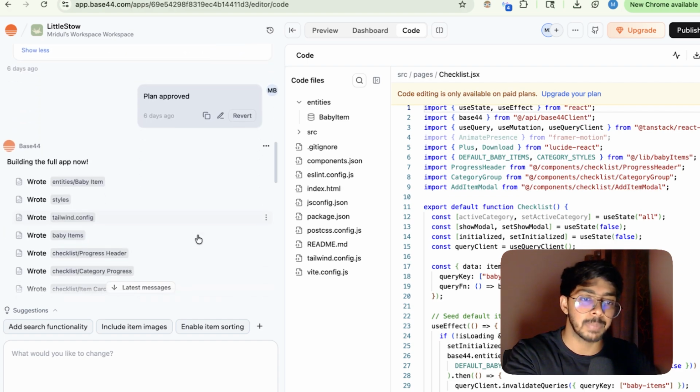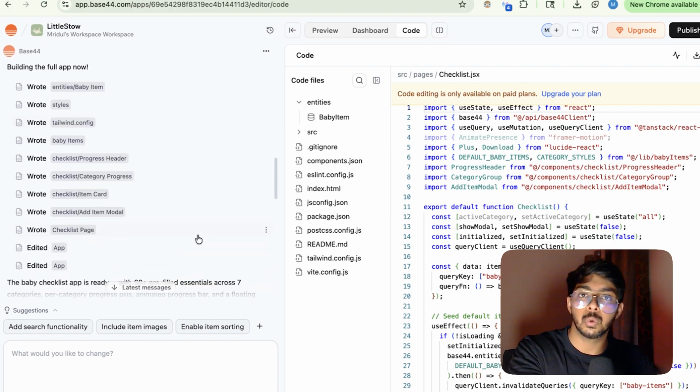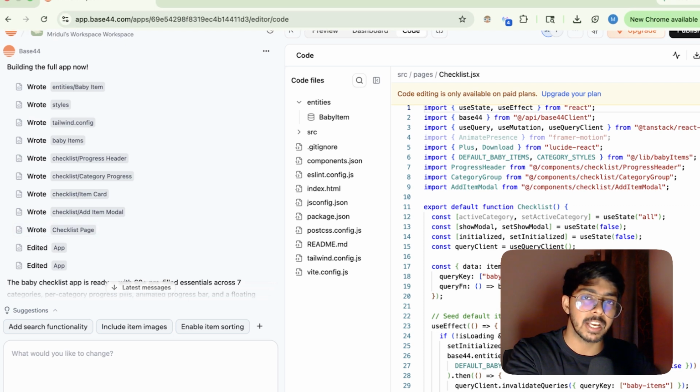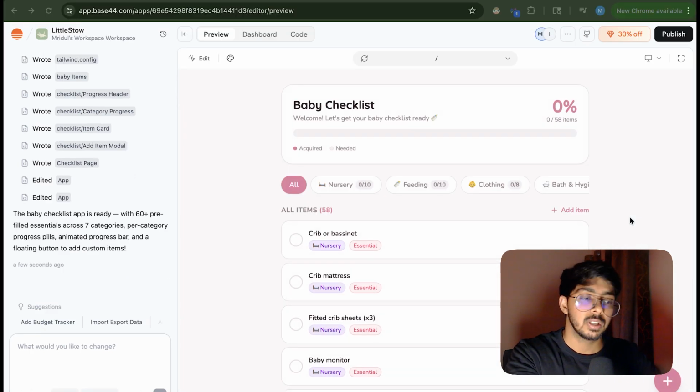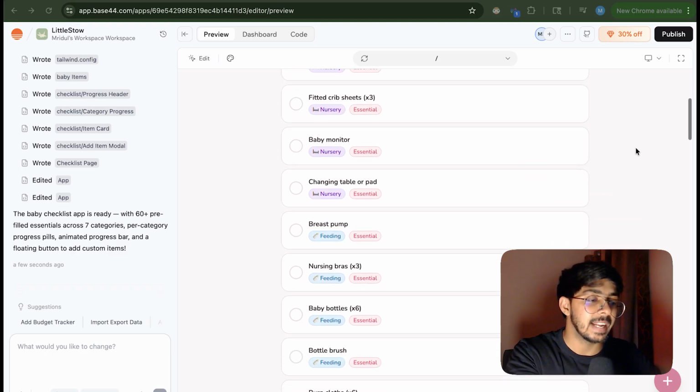Right after approving the plan, it started writing the code, and in just 5 to 10 minutes we have an application ready. The application had everything like the progress bar, the percent thing, the categories. It shows 8 categories, add item.